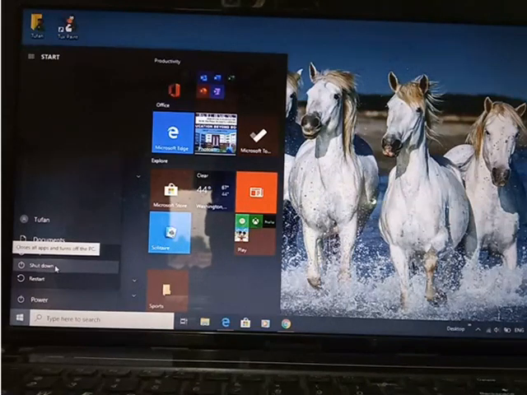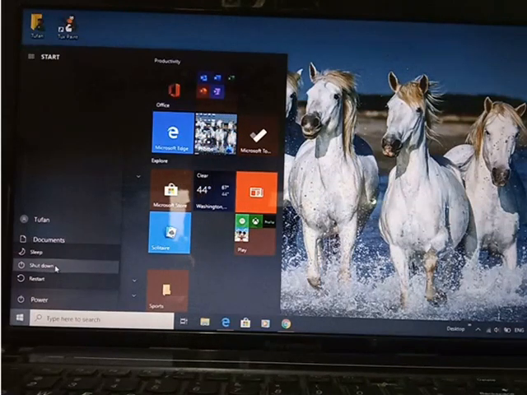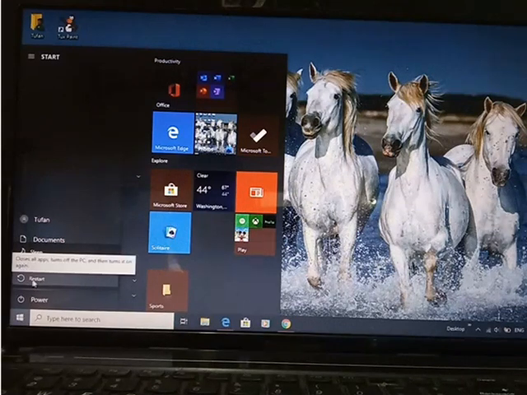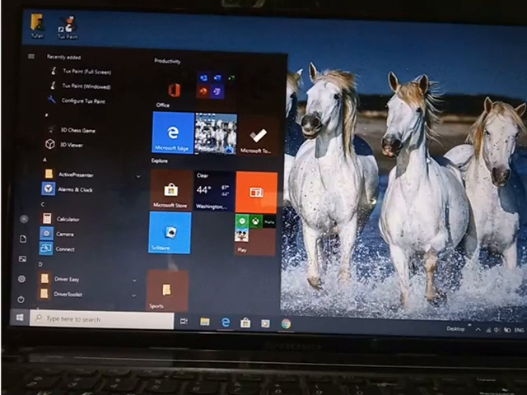Which click will we do? Definitely we will do left click, not right click. If you click restart, it will shut down and start again. So we will do shut down. After doing shut down, it will shut down automatically. See, this is shutting down. So this is how it will automatically shut down after clicking on that.